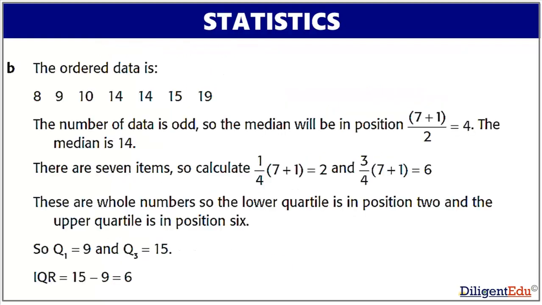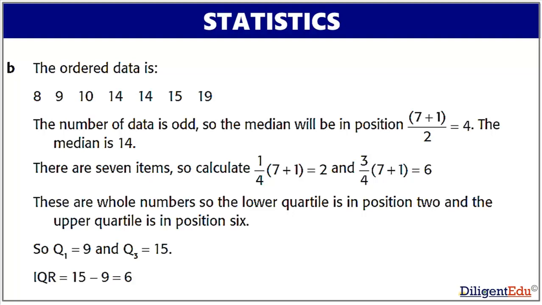Dataset B. Write the data in ascending order. The number of data is odd, so the median will be in position (7 plus 1) by 2 is equal to 4. The median is 14. There are 7 items, so Q1 is equal to 1 by 4 multiplied by (7 plus 1) is equal to 2, and Q3 is equal to 3 by 4 multiplied by (7 plus 1) is equal to 6.